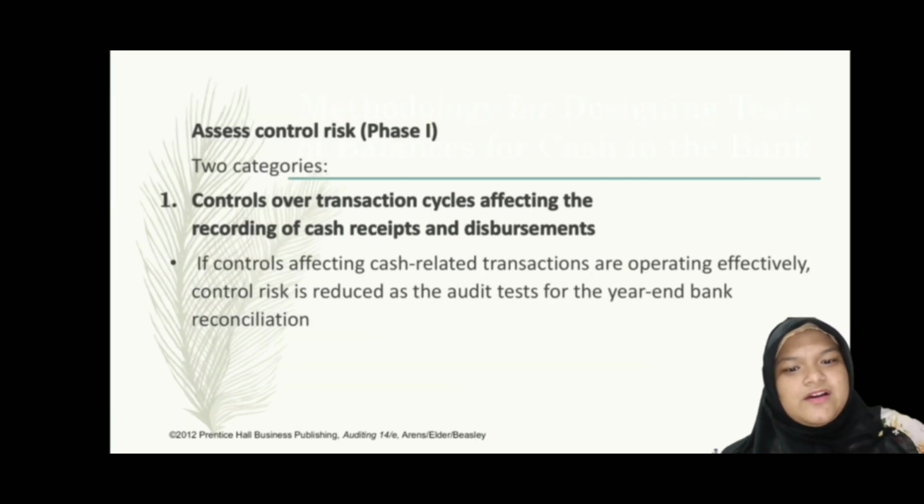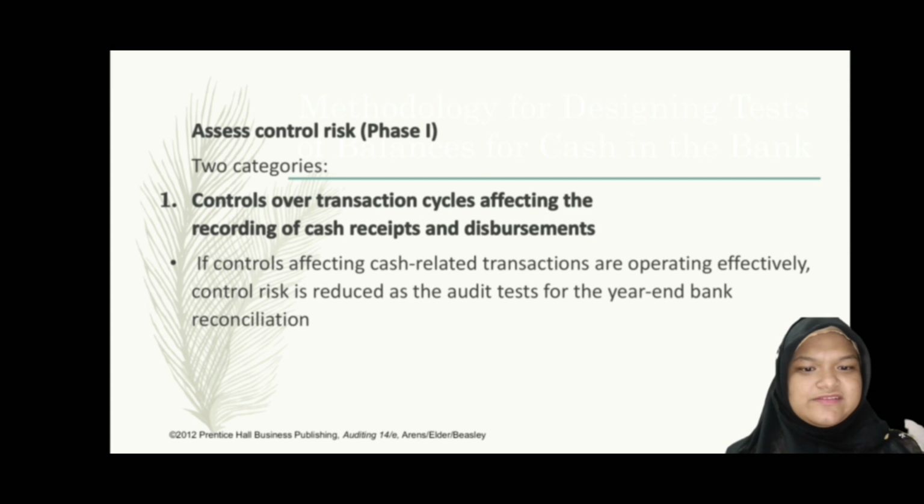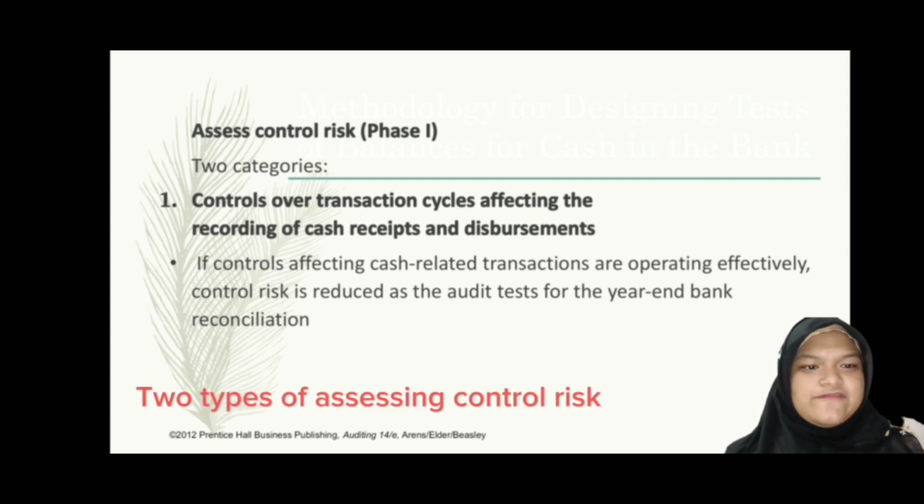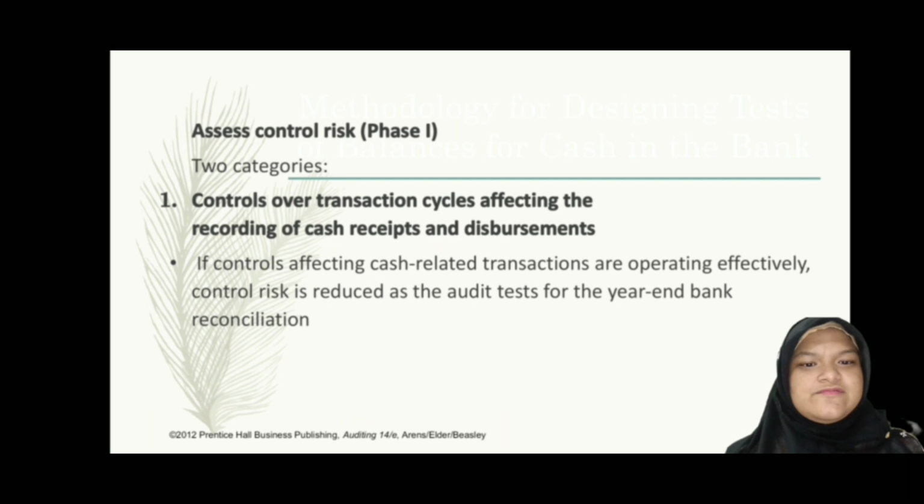Okay, and then third, we have assess control risk for several cycles. There are 2 types of control over year-end cash balances in the general account, which are controls over transaction cycles that affect recording of cash receipts and disbursements, and also independent bank reconciliations. First, we're going to take a look at controls over the transaction cycles. In this part, it could be said that control risk could be decreased when controls that influence cash-related transactions are running properly and efficiently as the audit tests for year-end bank reconciliation are performed.